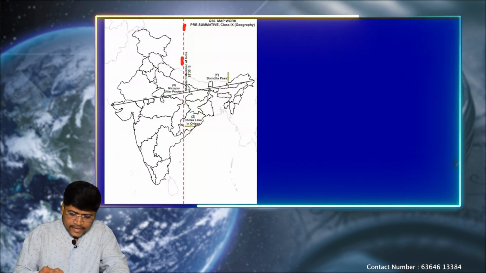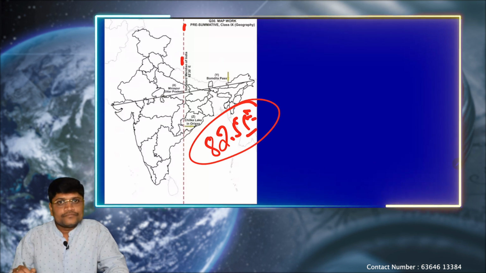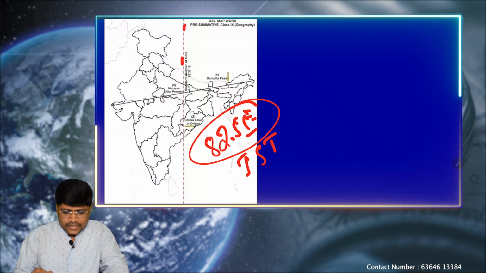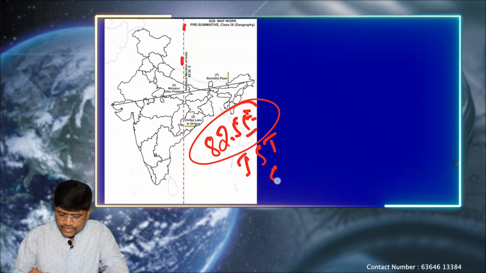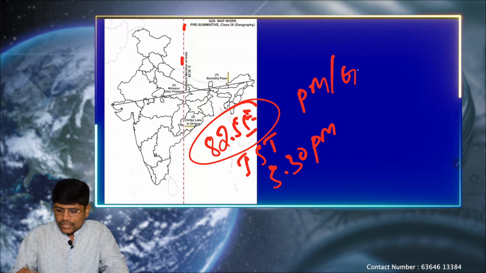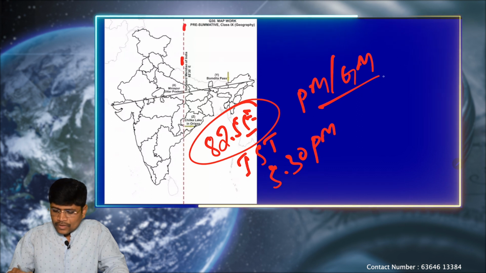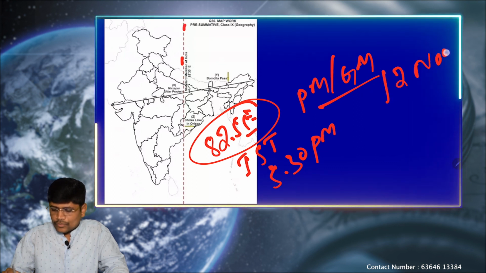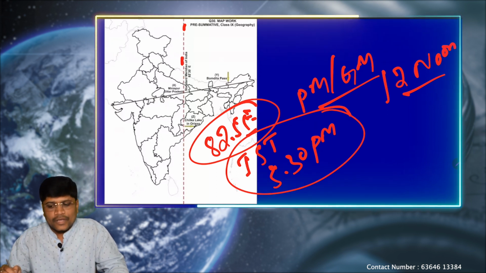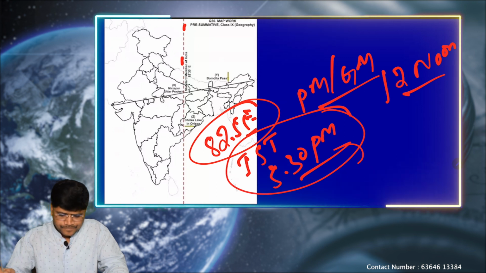So this is our 82.5 east longitude. This is called the Indian Standard Time. Okay. So this will decide the time for India, which is 5 hours 30 minutes ahead of the prime meridian, the Greenwich meridian. If the time is 12 noon near the London region, India will be having 5:30 p.m. That means India is 5 hours 30 minutes ahead of the prime meridian.